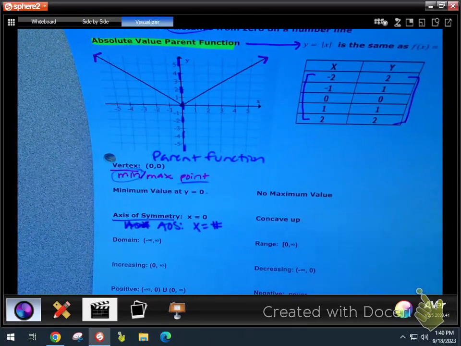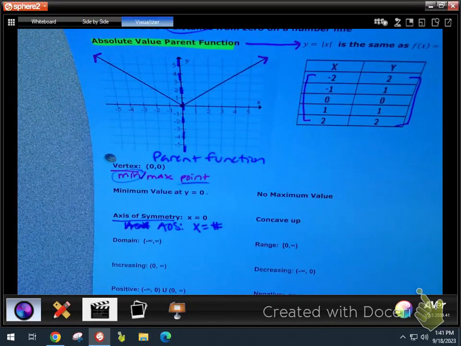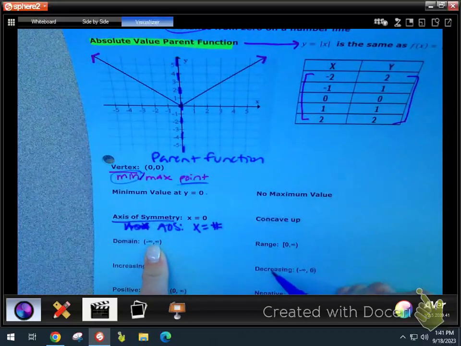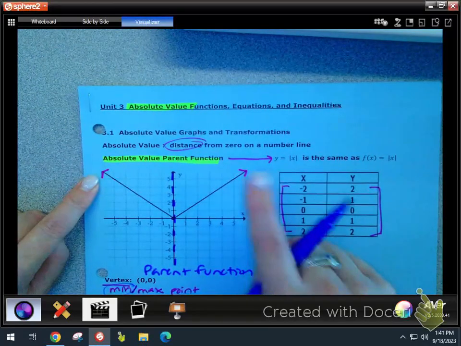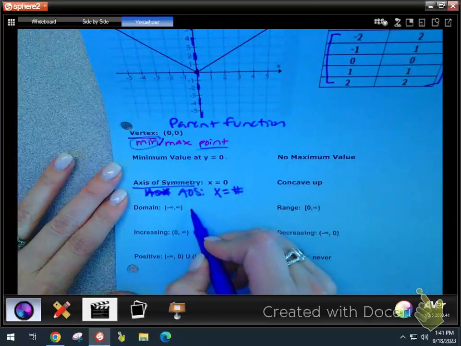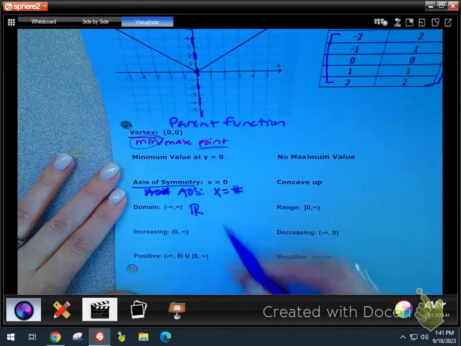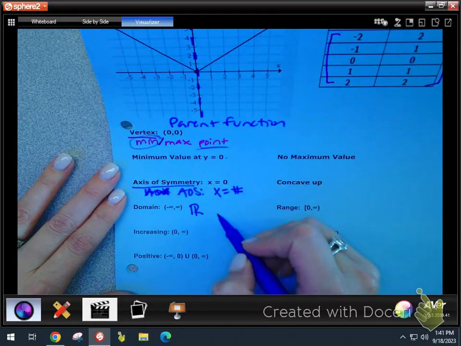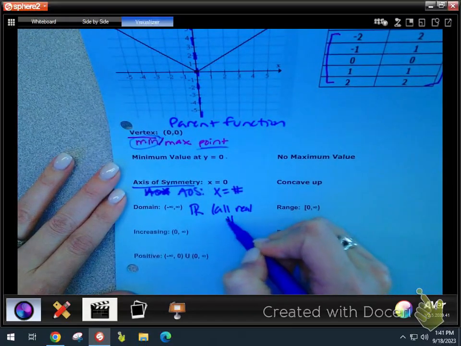This graph we would say is concave up because it's opening up. If it's concave down, it's going to open down. The domain, here's the best thing about domain of these graphs. The domain, arrow on the left, arrow on the right, that's negative infinity to positive infinity. I'm okay if you guys start writing this. What does that mean? All real numbers. So you can either write it as an interval like they did, or you can write it as all real numbers. That's fine too.